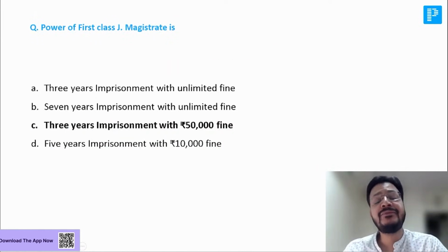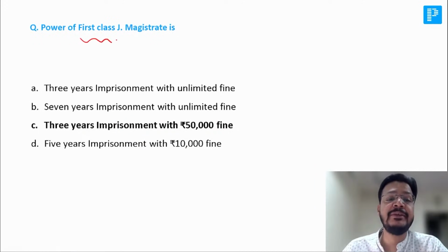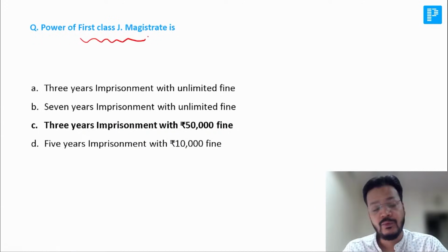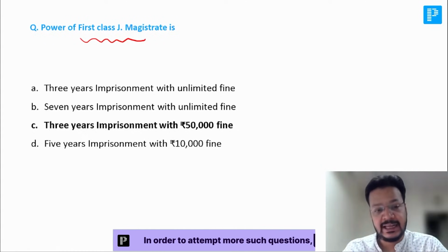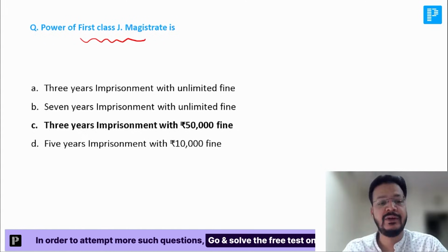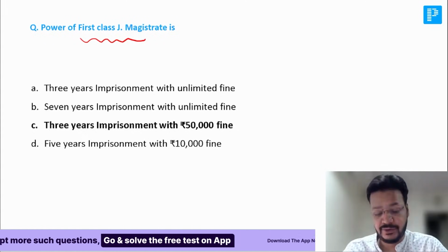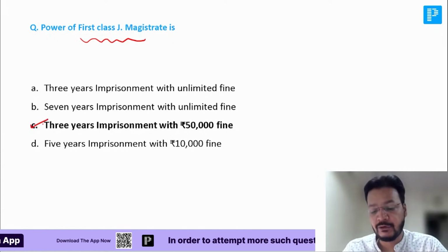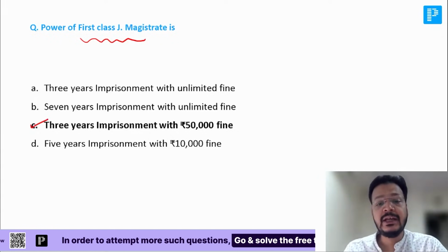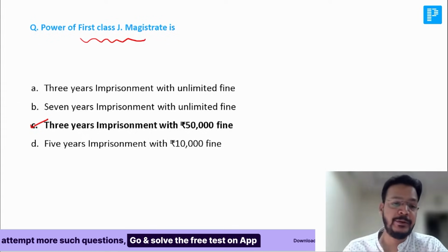The power of the first class judicial magistrate, now it is being changed, my dear friend. Be careful. What is your answer? The power of first class judicial magistrate, what is your answer? A, B, C, D. It is C: first class judicial magistrate, 3-year imprisonment and 50,000 rupee fine.